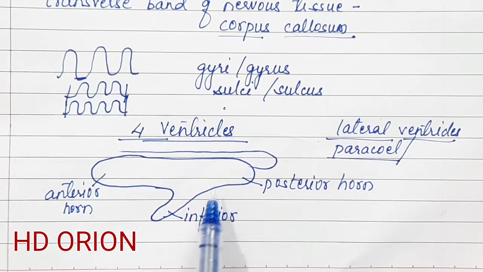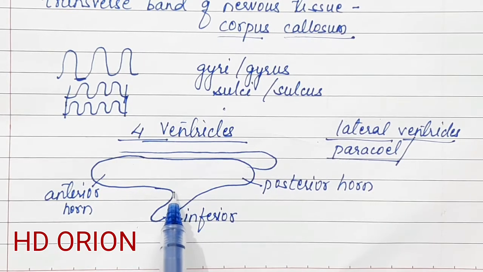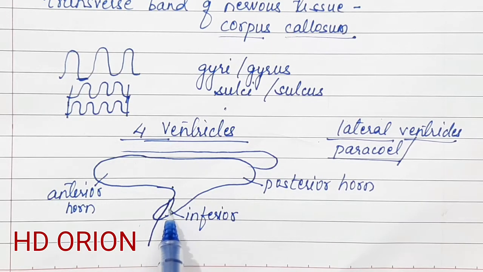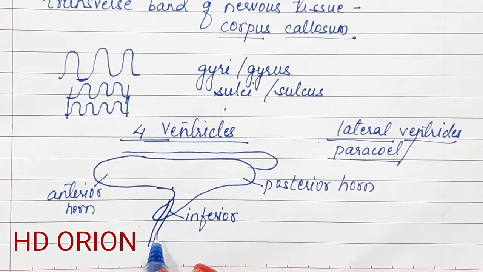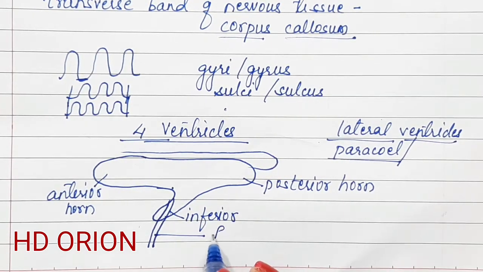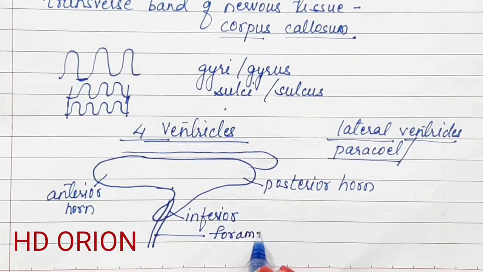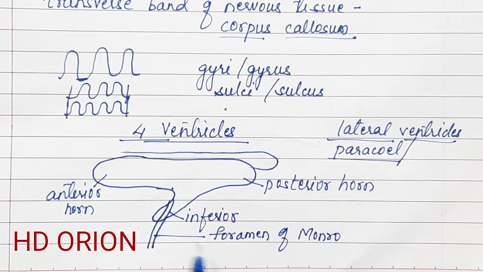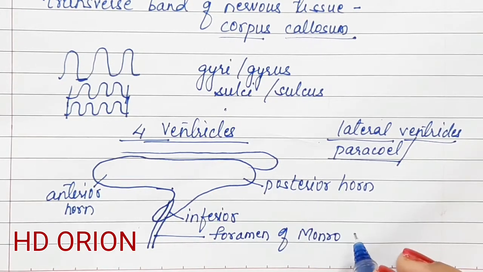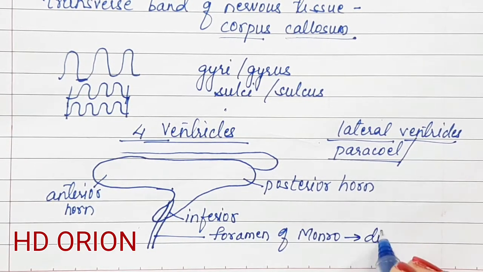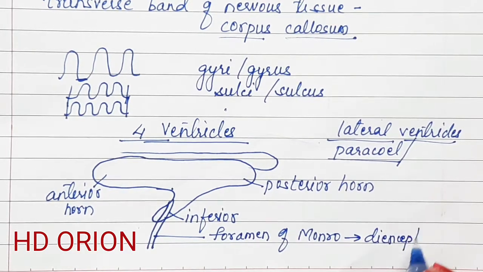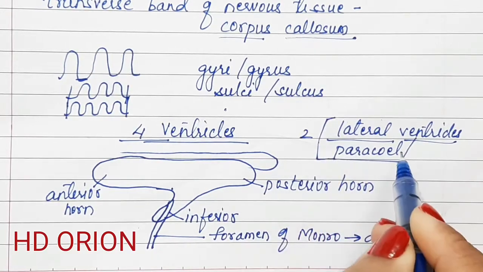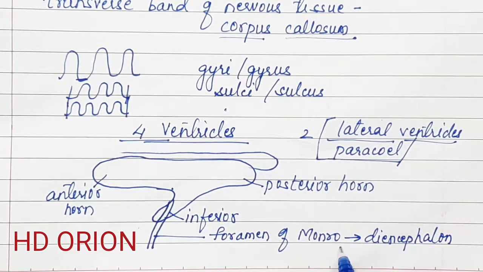So these are the 2 ventricles, and from this particular region, it comes down and meets the 3rd ventricle by a small duct. This duct is known as the foramen of Monro, and this opens up into the diencephalon. It leads into the diencephalon, which is the 3rd ventricle. So the 2 ventricles are present over here called paracele, and now comes the 3rd ventricle.